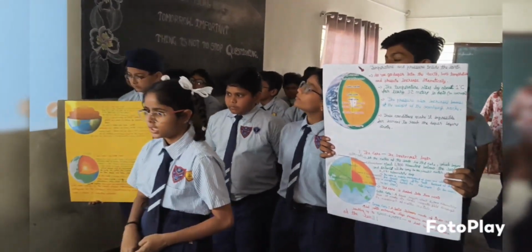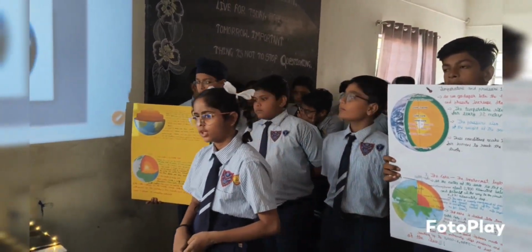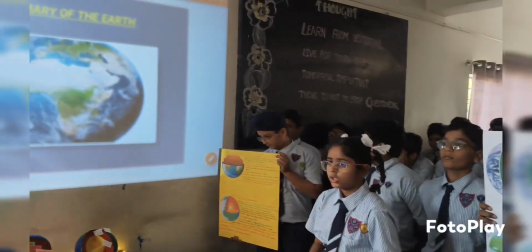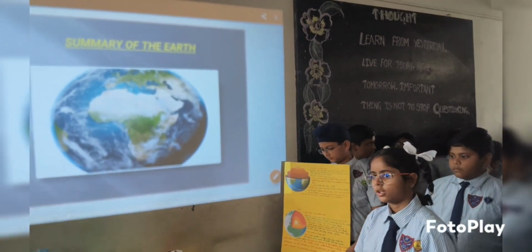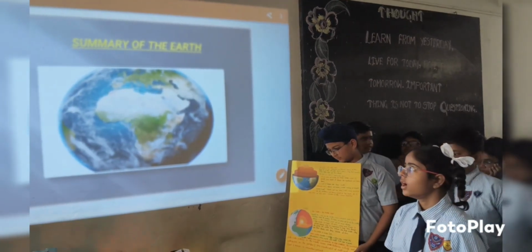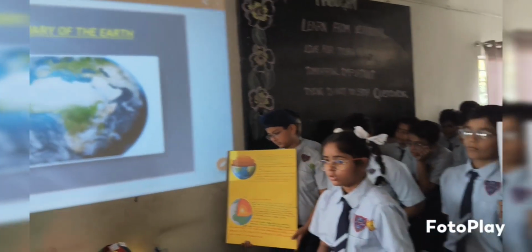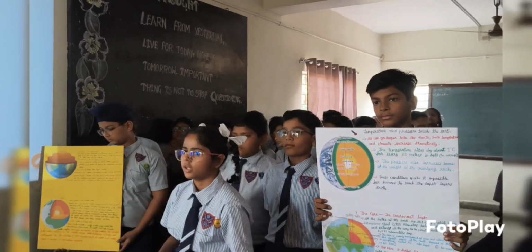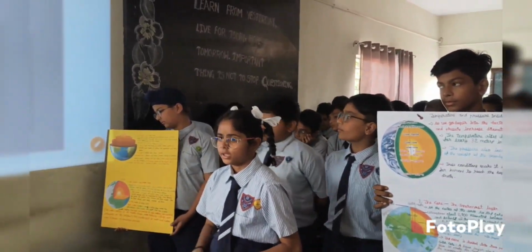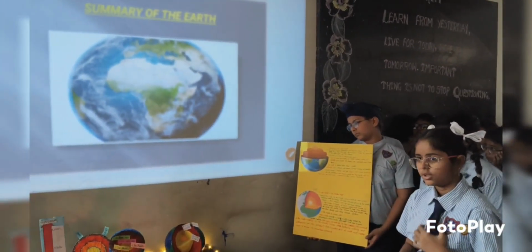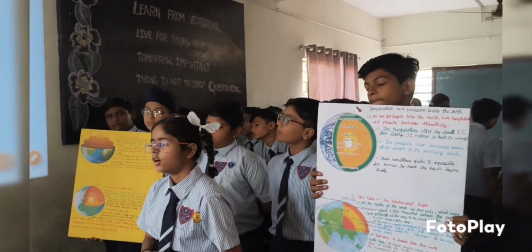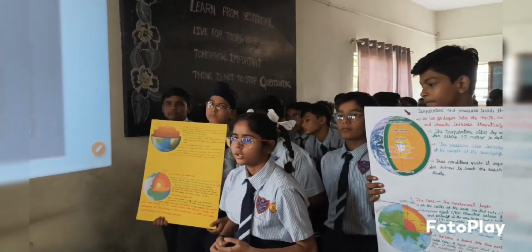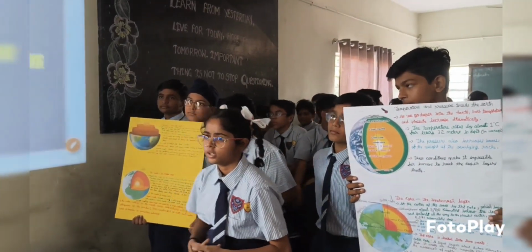Layer, state, main elements. Crust, 5 to 70 kilometers, solid, silicon, aluminum, oxygen. Mantle, 70 to 2,900 kilometers, semi-solid, magnesium, iron, silicates. Outer core, 2,900 to 5,100 kilometers, liquid, iron and nickel. Inner core, 5,100 to 6,371 kilometers, solid, iron and nickel.